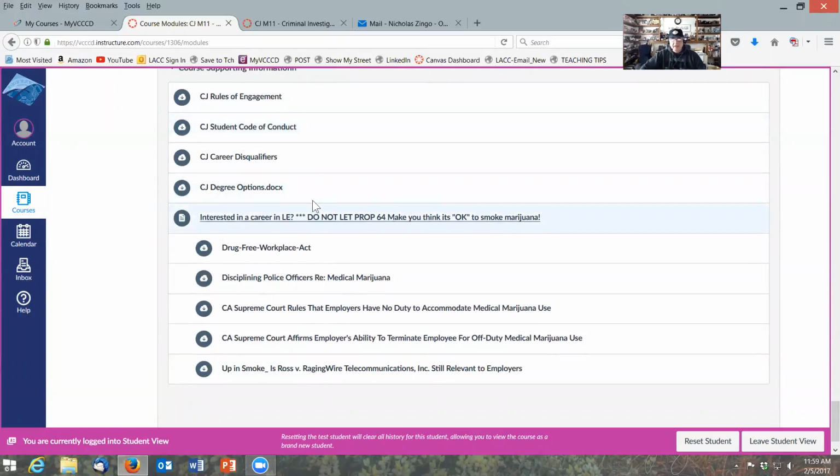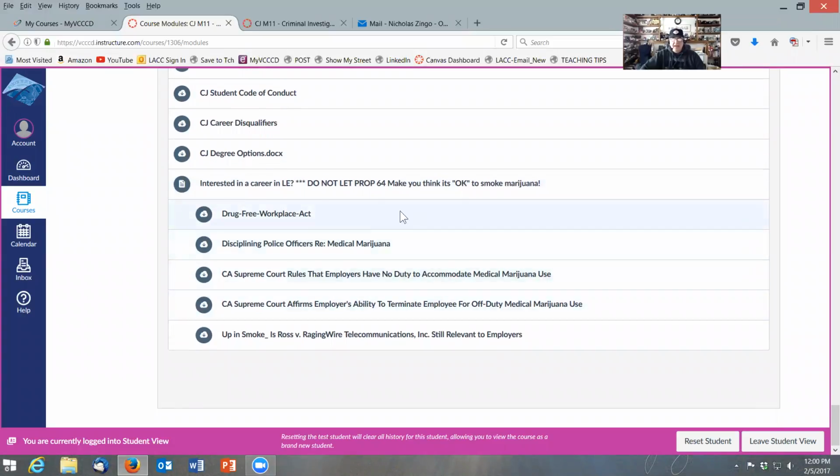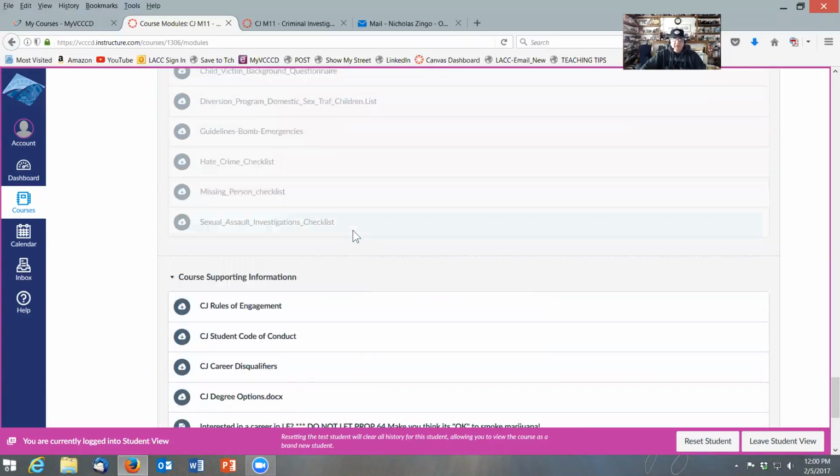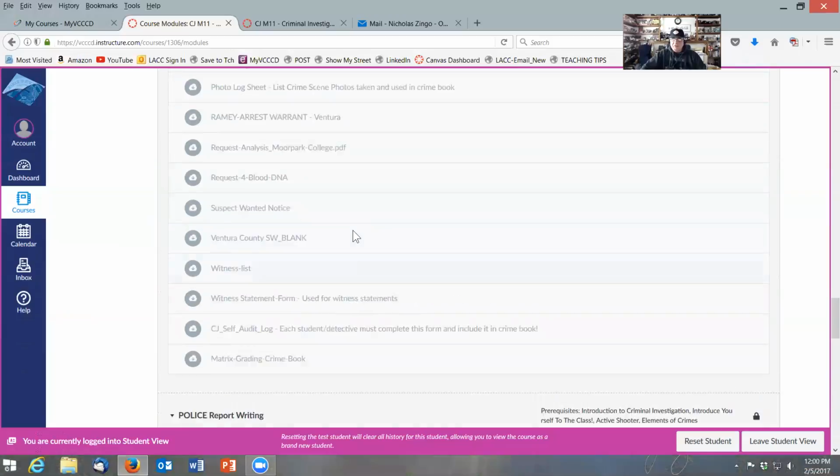Notice the one that's, what is this, about 5th down. Interested in a career in law enforcement? Do not let Prop 64 make you think it's okay to smoke marijuana. Because if you smoke it, once it becomes completely legal in 2018, I believe, you probably will not get a law enforcement job, at least in the state of California, regardless of the legality. And these different court cases will explain why. So that's really the short and the long of it.